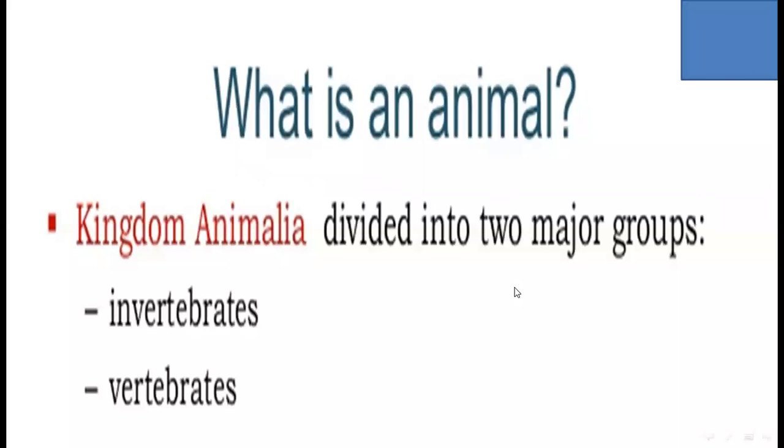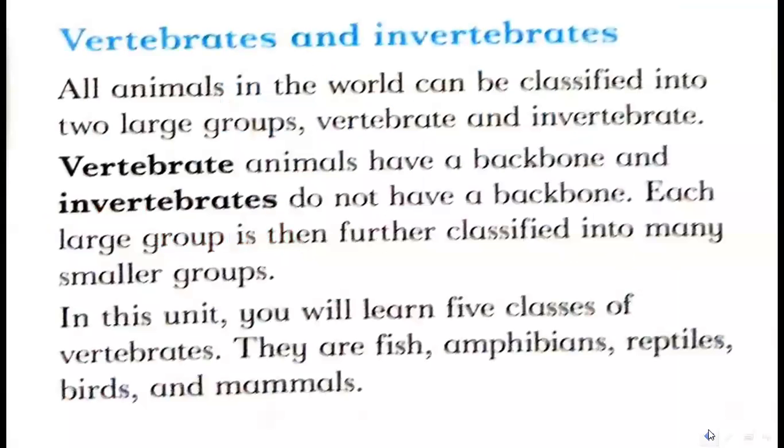Here, students, first of all you must know what an animal is. The animal kingdom is divided into two major groups, invertebrates and vertebrates. All animals in the world can be classified into these two large groups.